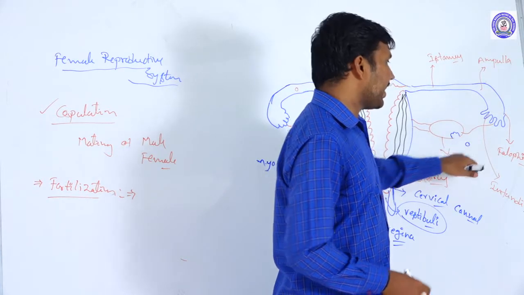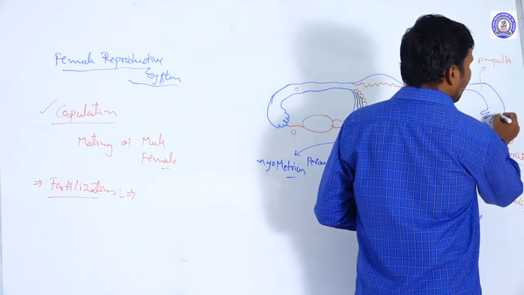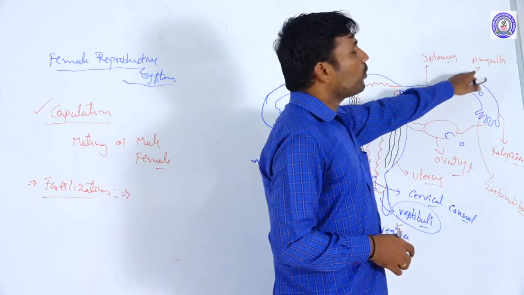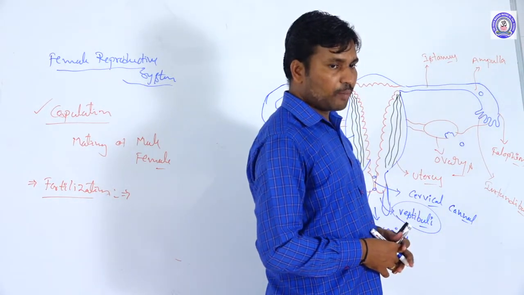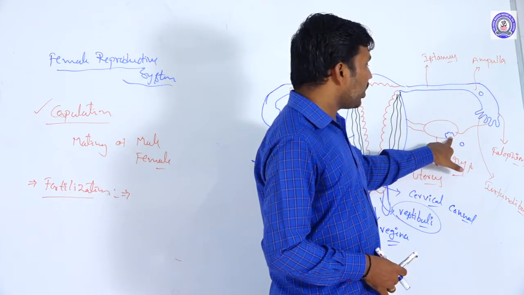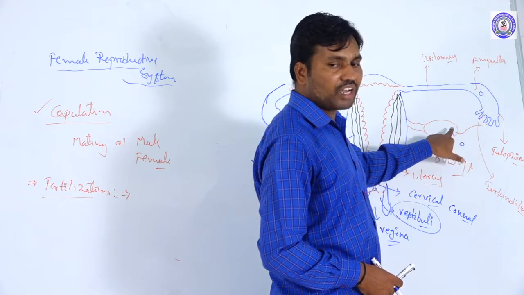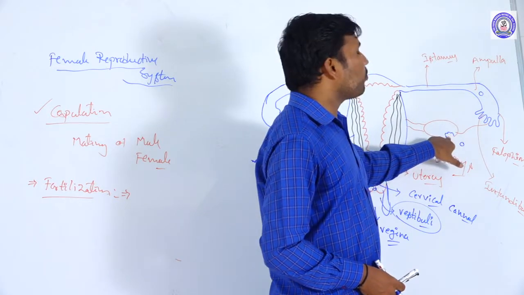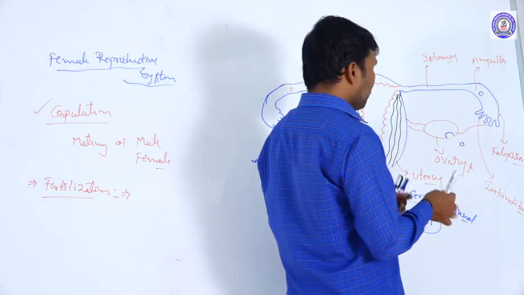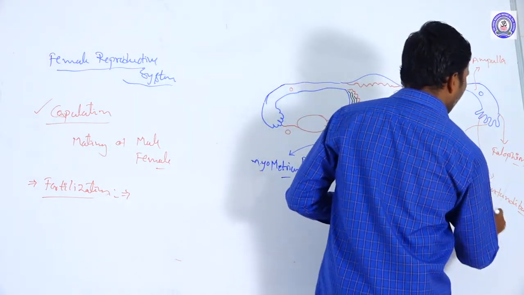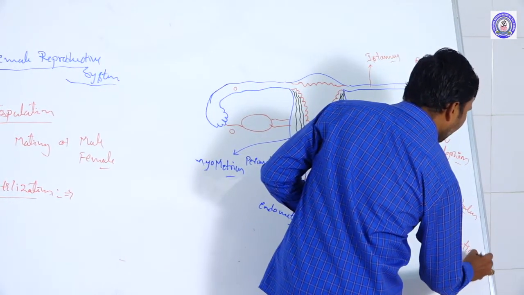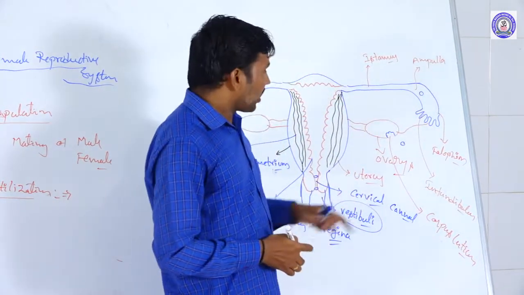The secondary oocyte is collected by the fimbriae and transferred towards the ampullar region. The remaining residual granulosa tissue from the Graafian follicle is further modified into a yellow body, called the corpus luteum.